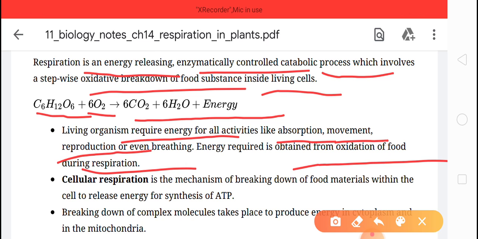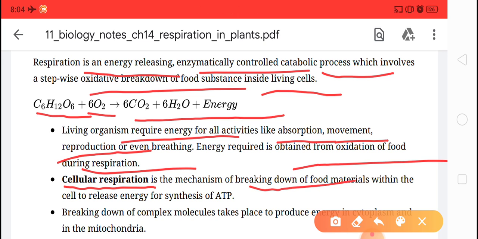Clear about respiration? Now children, one term is also given, that is cellular respiration. Cellular respiration is the respiration that takes place within the cells. It is also similar.